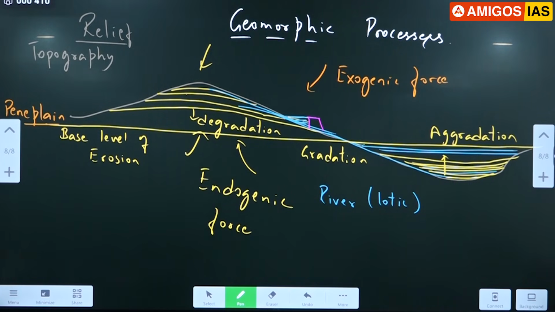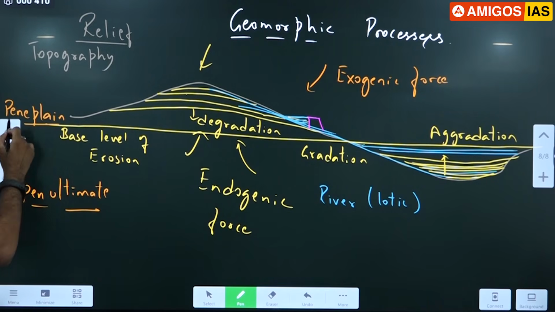Have you heard of the word penultimate? What does penultimate mean? Before final. There is a word called penultimate. You remember this word. Ultimate is end, final. Just before final is called penultimate. So peneplane also means the same, before plane. Almost flat surface. Right? Almost flat surface is called a peneplane.